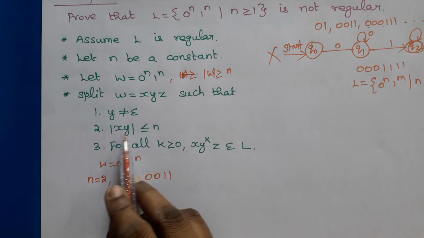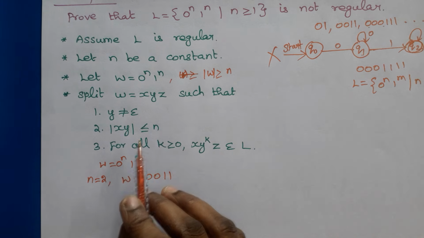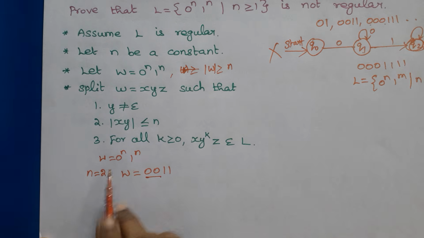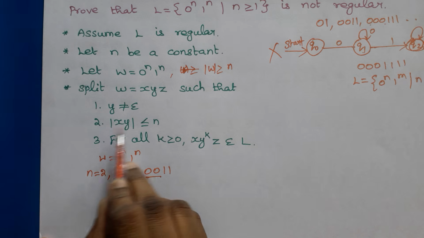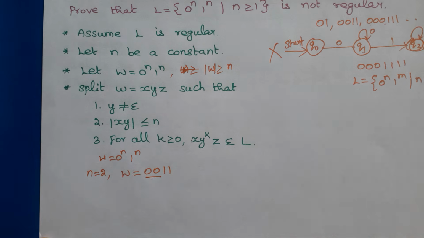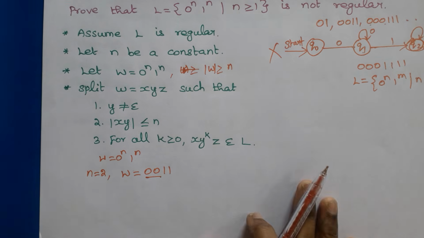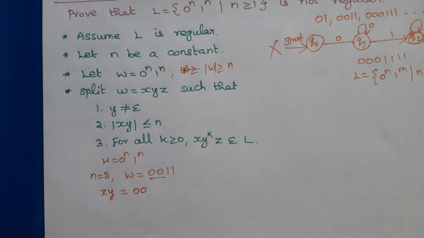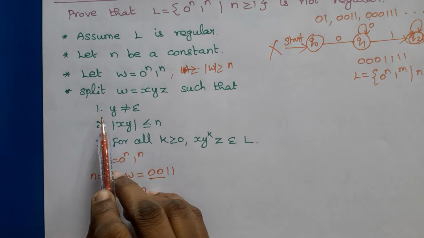So it can have a maximum of n symbols, so xy can be 00, right? Because W is 0^n 1^n, and the length of xy is less than or equal to n, which means xy contains all zeros in the string, so xy is equal to 00.